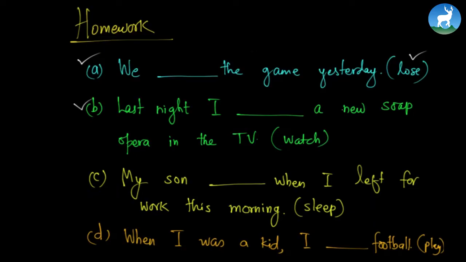Another homework question is: last night I blank a new soap opera on TV. So I watched or was watching. Another example is for the continuous action, or parallel sentences. My son blank when I left for work this morning. So was he sleeping or did he sleep? Find out the answer. The last one is: when I was a kid I blank football. So I was playing football, I played football, I used to play football, I don't know. Find the answer. Very easy questions these are.